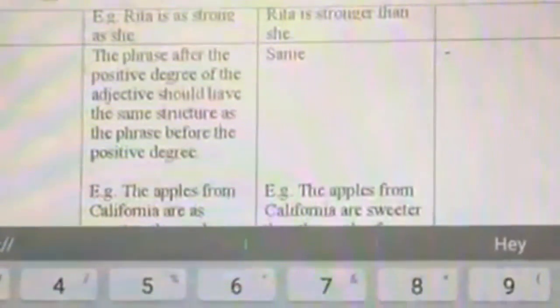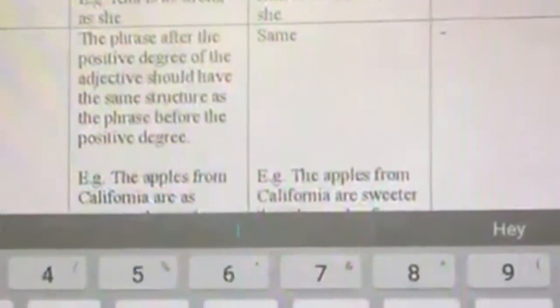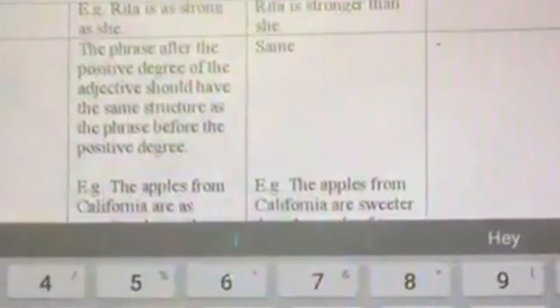Second rule: in a sentence where we are using the positive degree of adjectives, the structure of the sentence before the positive degree of the adjective and after the adjective must be the same. For example, the apples from California are as sweet as, so it is a positive degree adjective, right?